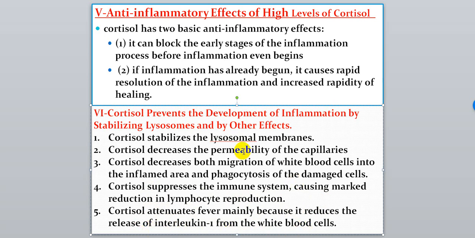So in general, cortisol causes inhibition or decreases the effect of inflammation factors and the power of the immune system, if cortisol is secreted in high quantities in the blood, or if it is taken from outside as a drug, for example.